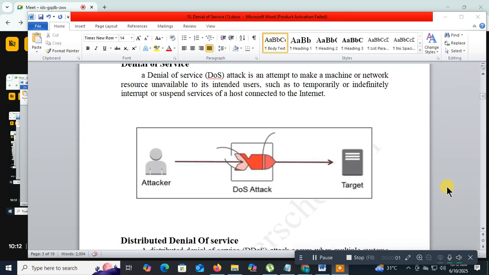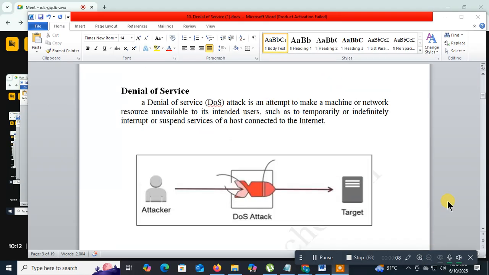Next topic is the denial of service attack. What is that? Denial of service attack. The next topic is the denial of service attack.